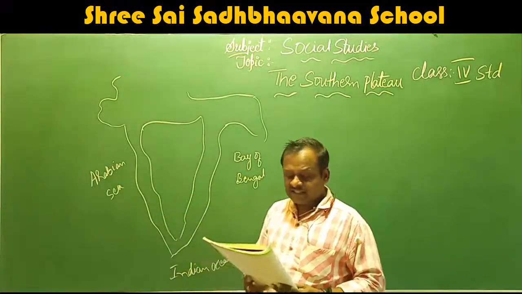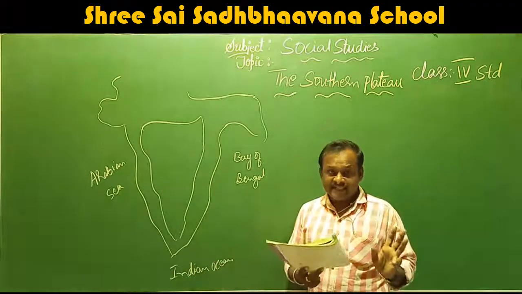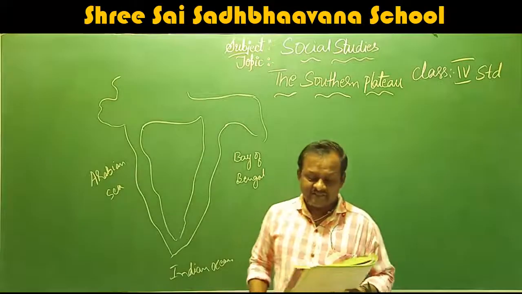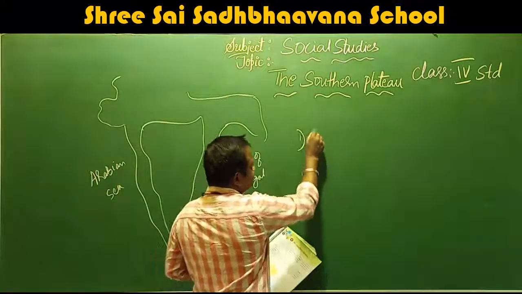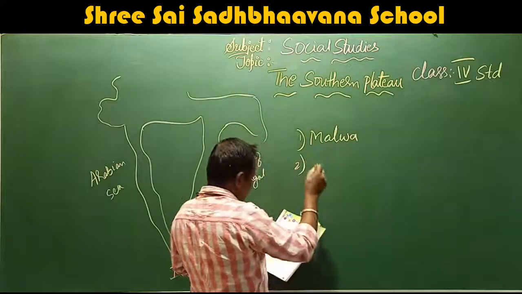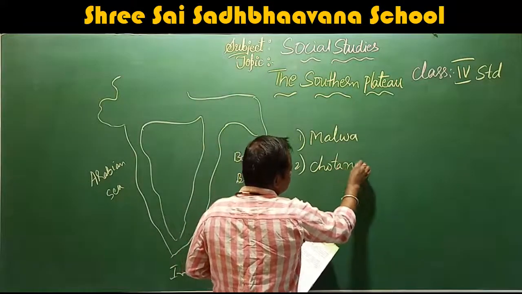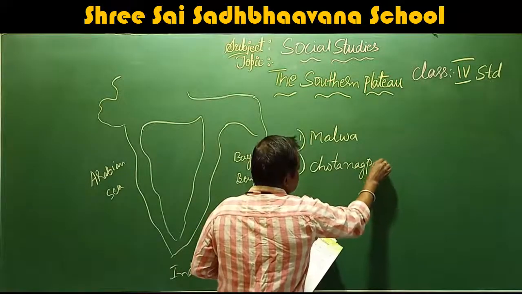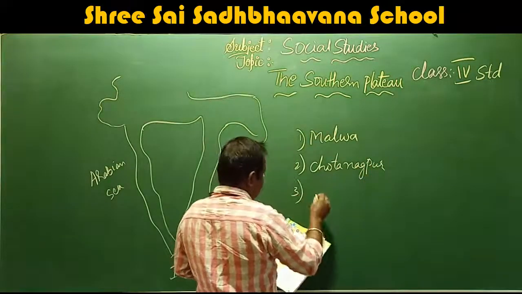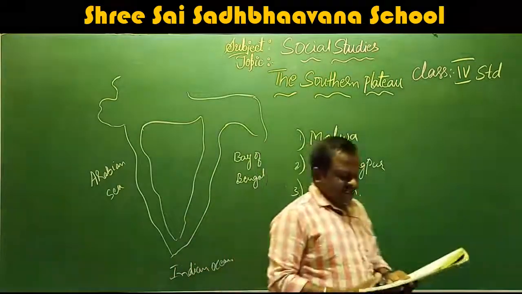Here, the southern plateau includes three plateau regions. Not only a single one, it includes three plateau regions. The first one is the Malwa. The second one is the Chota Nagpur. The third one is the Deccan.